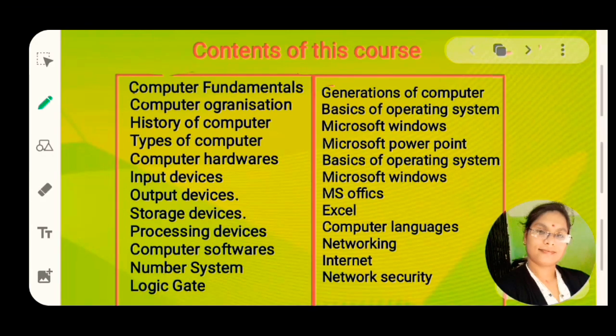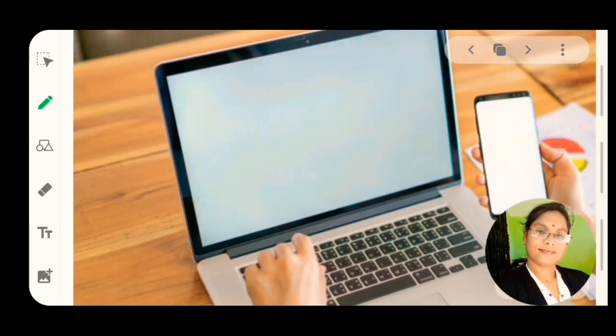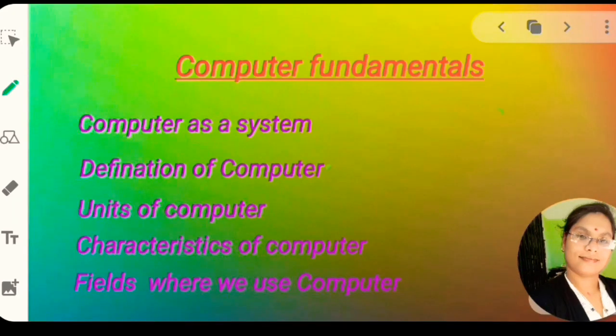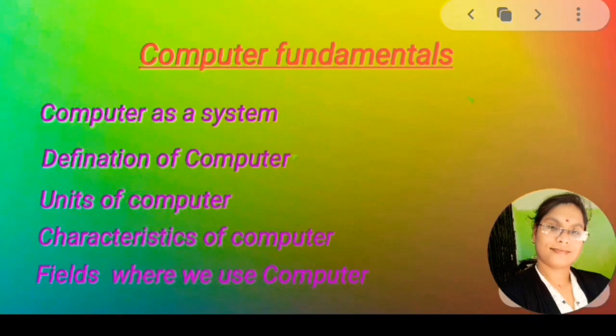So have a look, this is the content of this course, and now we will discuss about the content of today's class. In today's class we will discuss about computer fundamentals. Computer fundamentals means computer as a system. Point 2, definition of computer, units of computer and characteristics of computer, field where computer is used. We will discuss all these things in detail, and I will discuss each bit one after another. So let's start from the first.